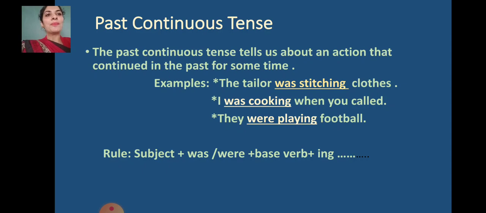Okay children, now here it ends. I hope that you have understood it well, and you will go for the exercises and practice it independently. If you face any difficulty, you are free to ask your teacher.